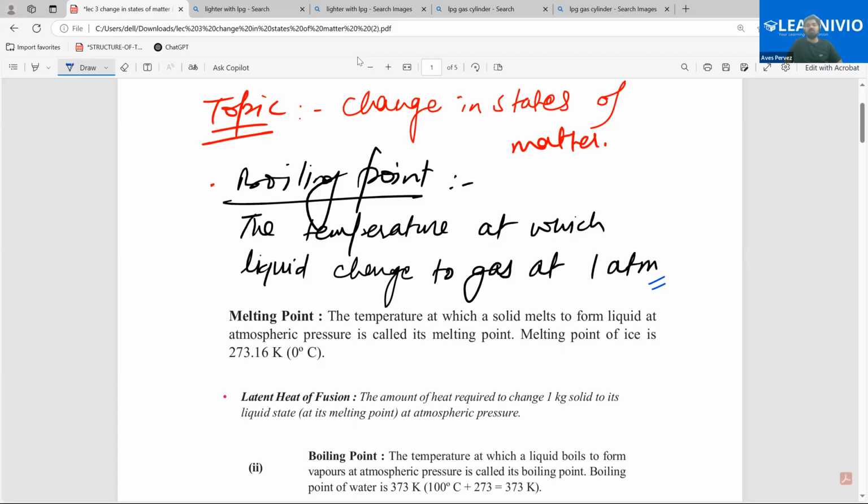Done. So what do you mean by this 1 atmospheric pressure? Why was I specifying this 1 atmospheric pressure? It means that if we change this, there can be some different temperature also. First note it down, and I'm going to explain this.